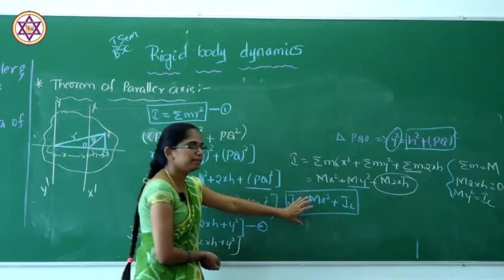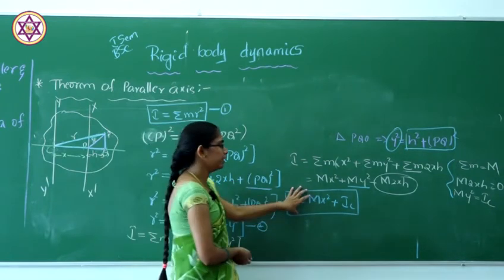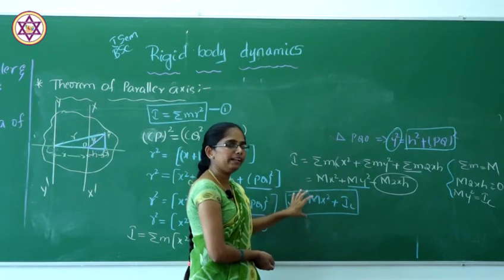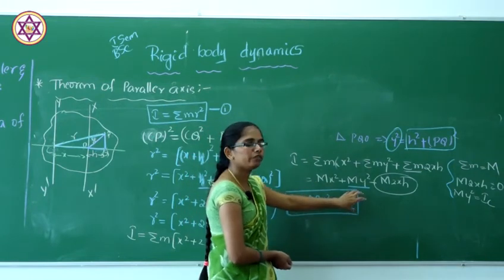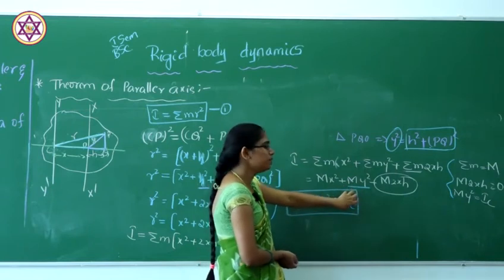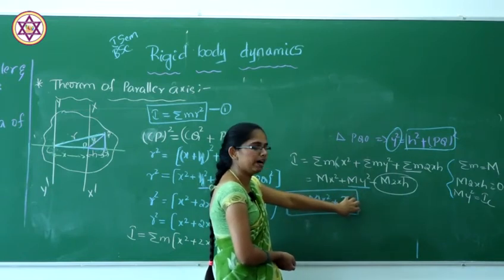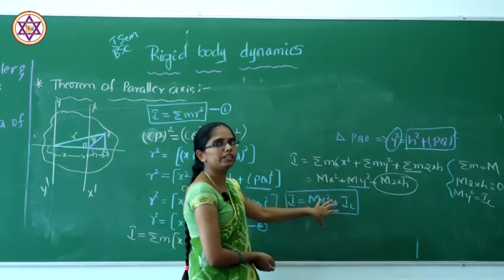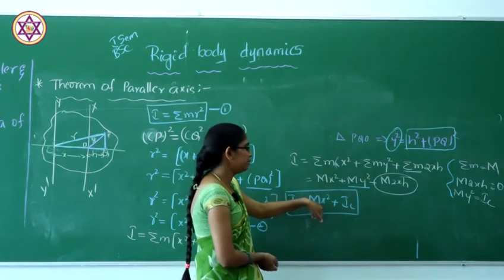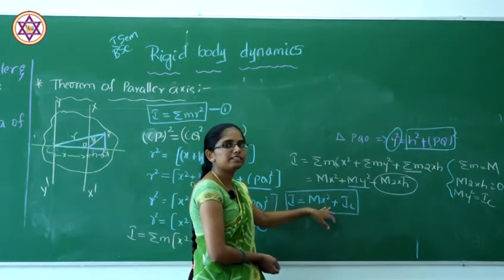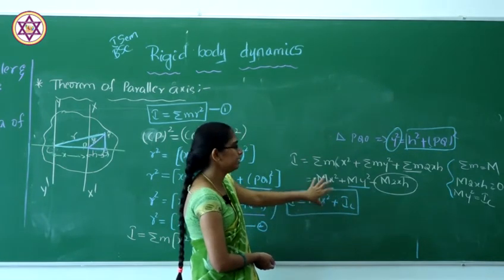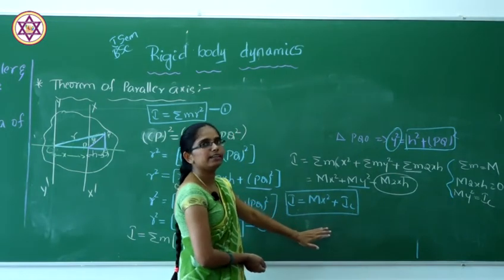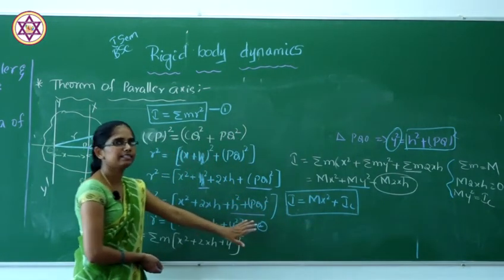The parallel axis theorem states that the moment of inertia about an axis parallel to the axis through the center of mass is equal to the moment of inertia of the center of mass plus the product of mass M and x square, where x is the distance between the two parallel axes. This is the proof of the parallel axis theorem.